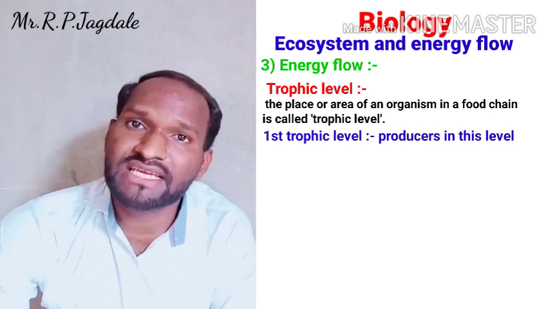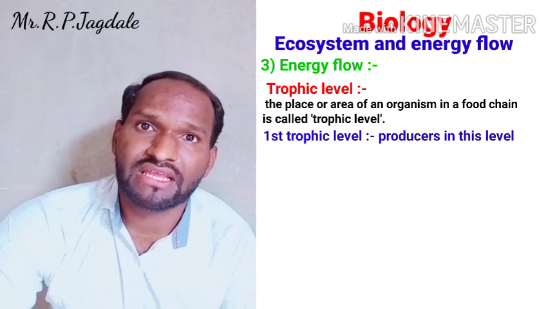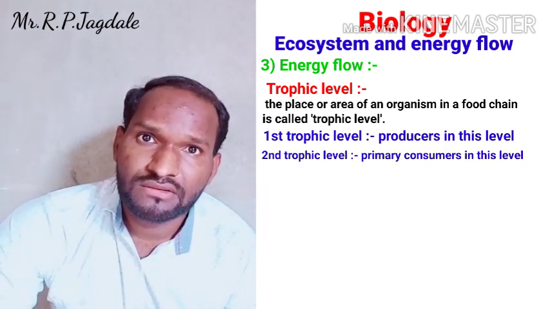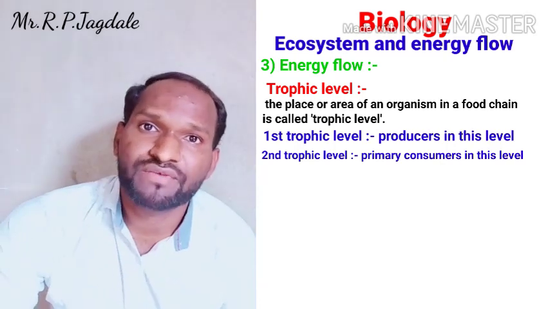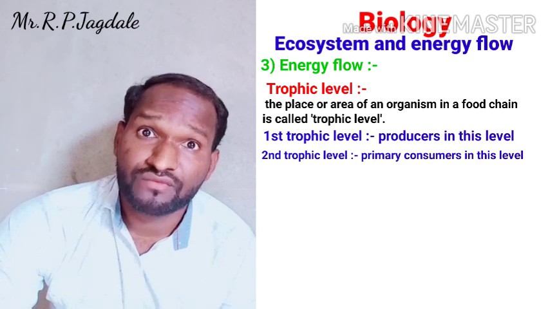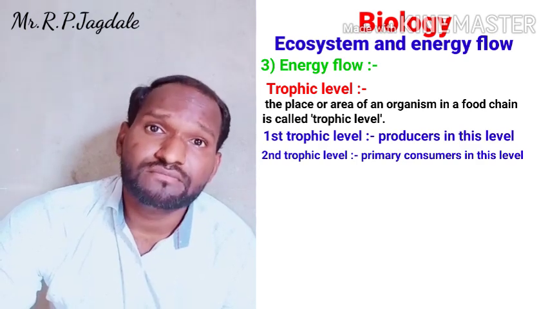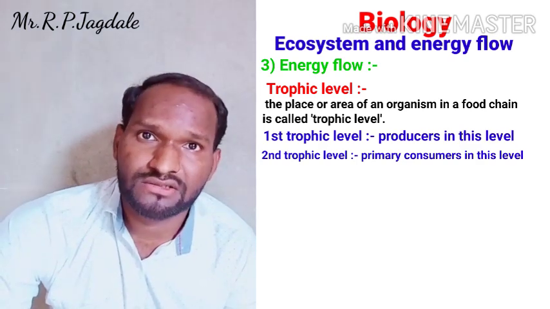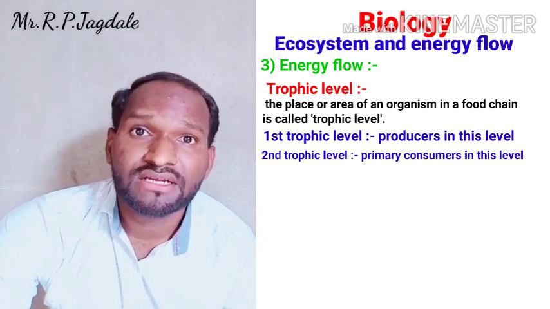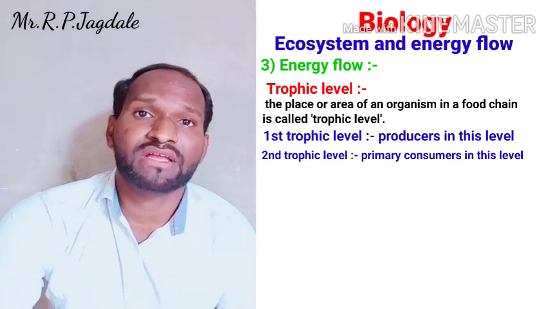Now coming to the next part, that is the second trophic level. The second trophic level means the organisms which feed on or depend on plants or producers. These are under the second trophic level.